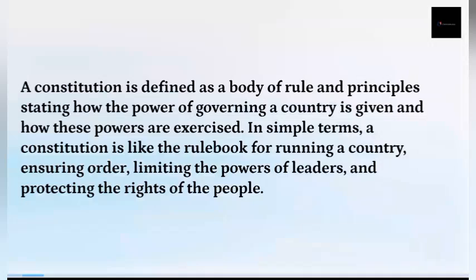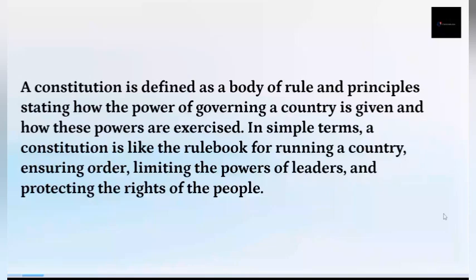A constitution is defined as a body of rules and principles stating how the power of governing a country is given and how these powers are exercised. That's constitution. Also, you can say in simple terms, the constitution is like the rule book for running a country, ensuring order, limiting the powers of leaders, and protecting the rights of the people. That's constitution.